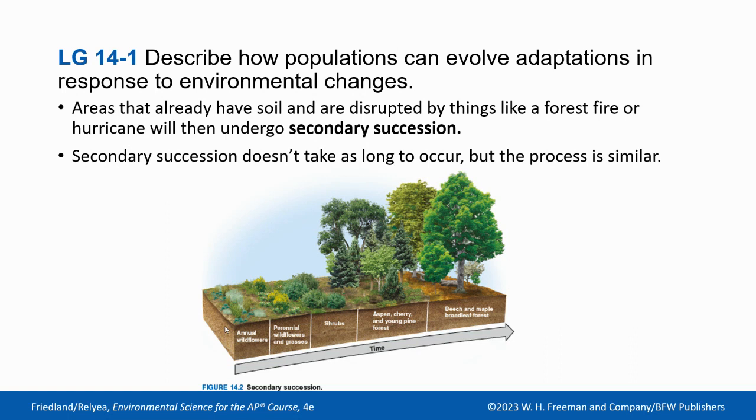Secondary succession again happens after some sort of disruption has happened. So a forest fire seems like it's a really easy example, or a hurricane, something like that, and it doesn't take as long because the soil is already there.